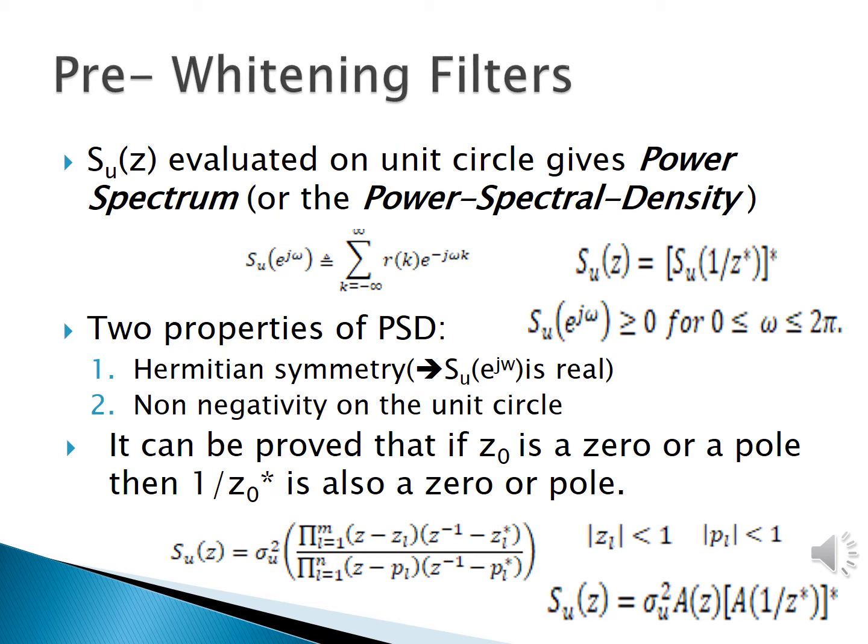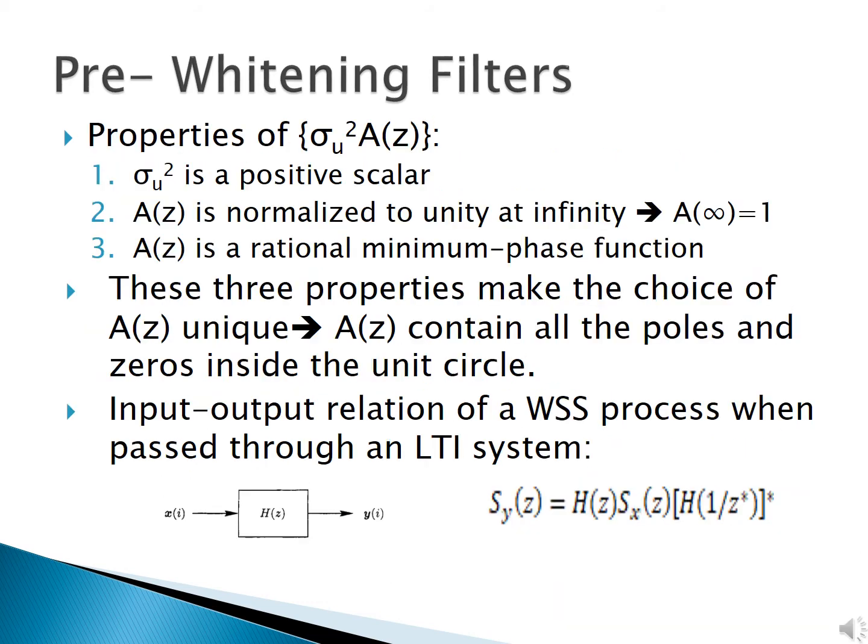One more property is that if z0 is a pole or zero of the PSD, then its conjugate inverse is also a pole or zero. So we factorize the PSD into two transfer functions as shown here. The above decomposition is done in such a way that sigma u squared is a positive scalar and A(z) is normalized to unity and it is a minimum phase function. These three constraints make A(z) unique among all the possible combinations.